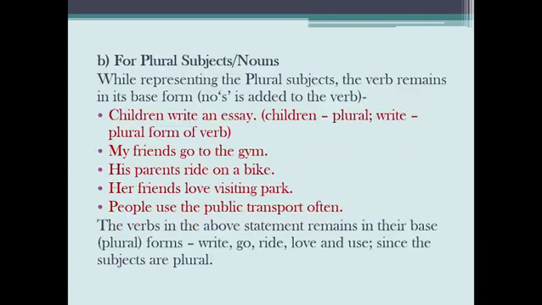Alright? For plural subjects or nouns, while representing the plural subjects, the verb remains in its base form. No S is added to the verb. Let us just go through some examples. Children write an essay. Children, plural, write, plural form of the verb. His friends go to the gym. My friends go to the gym. His parents ride on a bike. Her friends love visiting park. People use the public transport often. The verbs in the above statements remain in their base form, write, go, ride, love, and use, since the subjects are plural.